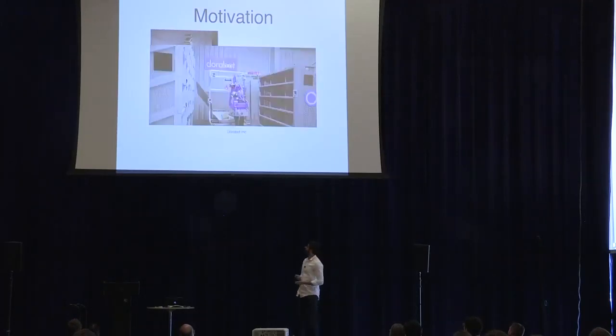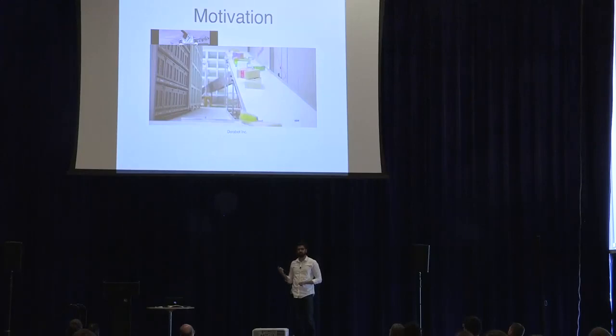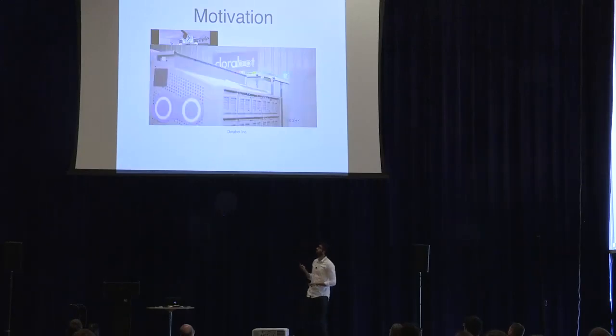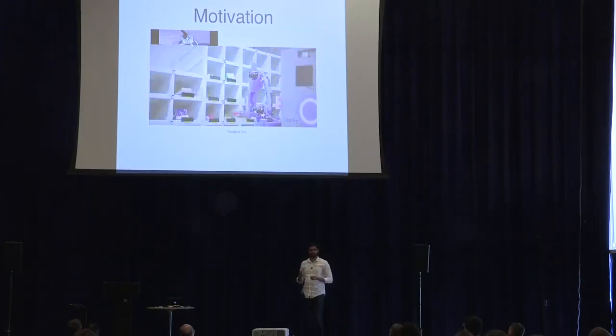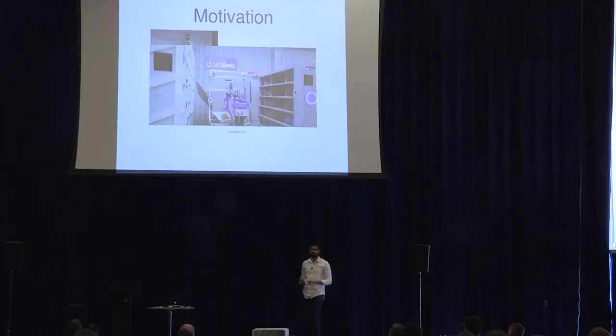Here is a second example. It's an industrial robot working in a warehouse setting where the robot has to perform sorting tasks. So it is picking up objects and then sorting them in these cubby shelves that you saw. So again, to have good efficiency in such a warehouse is critical, and we want fast planning times.